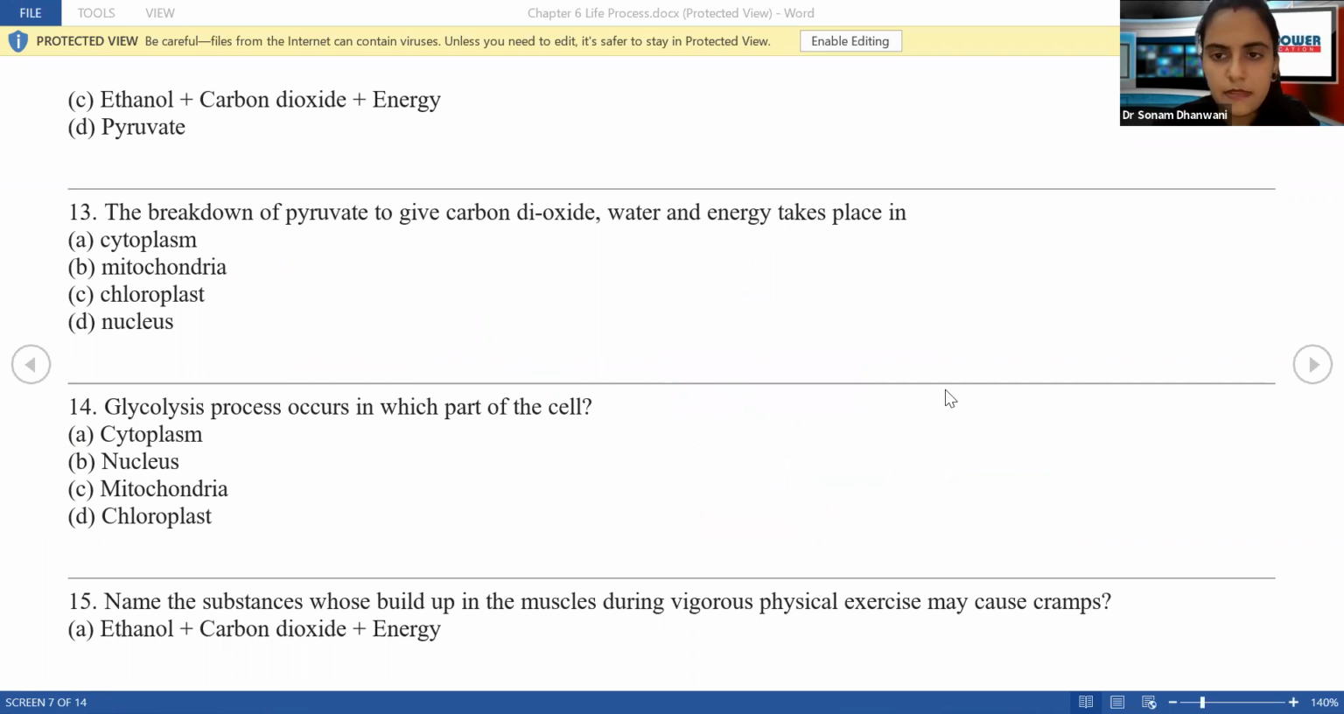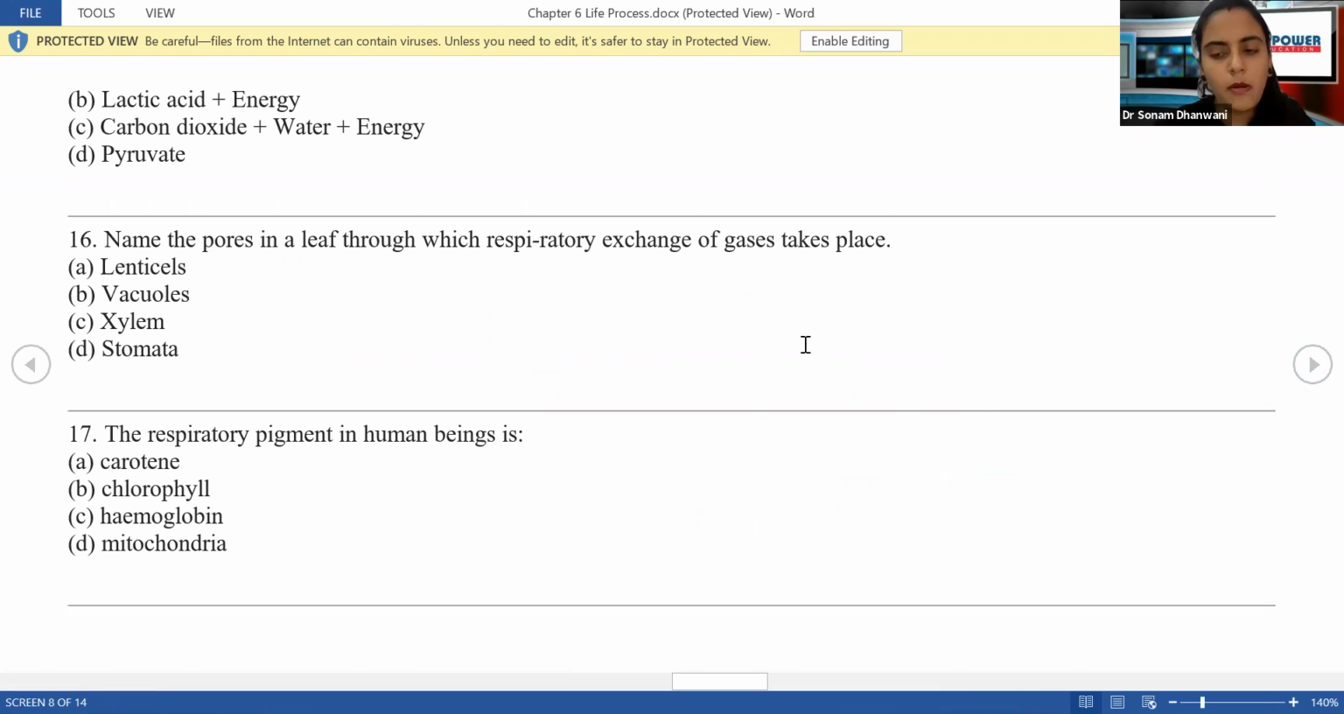Next is, name the substance whose build-up in the muscles during vigorous physical activity may cause cramps. Very common. I'm sure all of you have had these cramps while gymming, while exercising, right? So it is the presence of lactic acid and energy. When lactic acid gets accumulated in large amounts, it produces a kind of gas inside our body, and that gas causes cramps in the muscles.